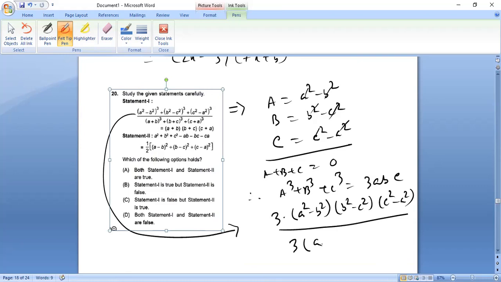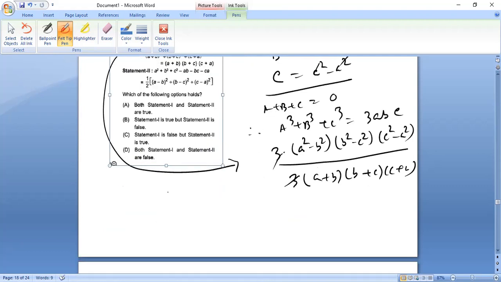So 3 into a plus b into b plus c into c plus a. So 3 cut down. Now, a square minus b square means a plus b into a minus b.